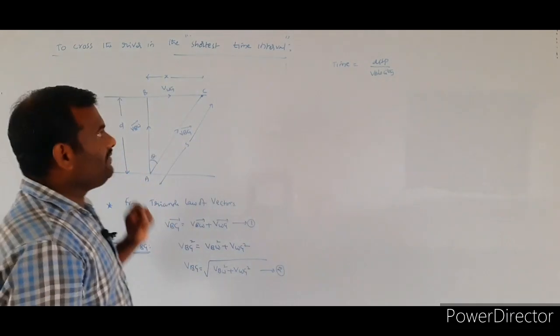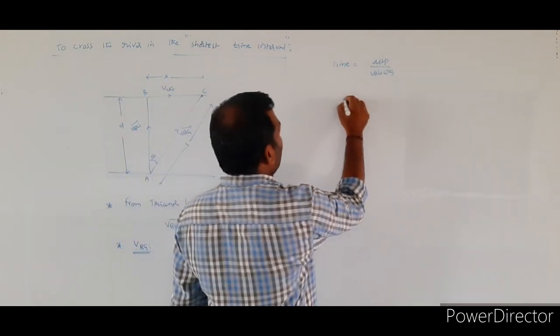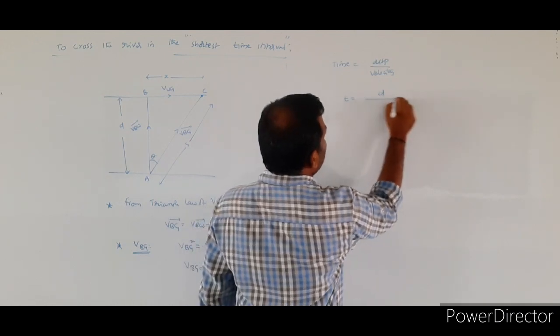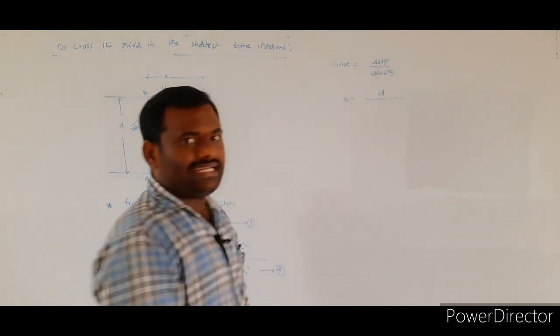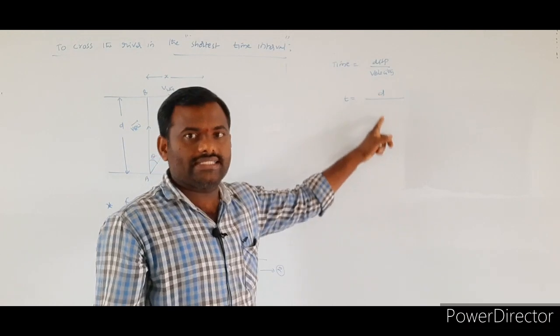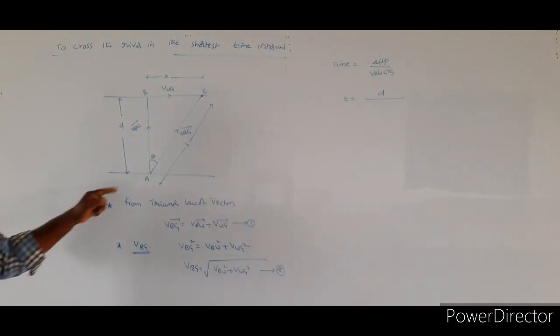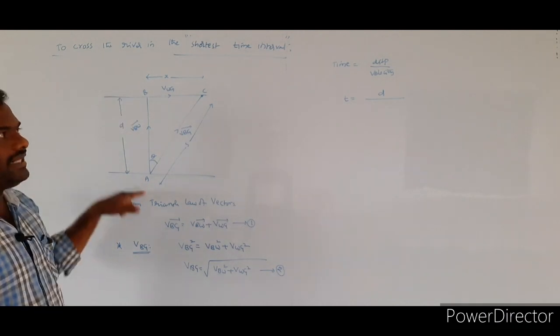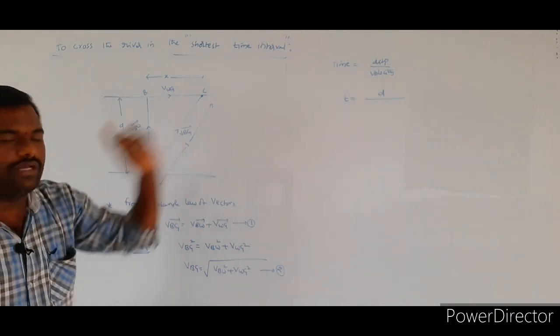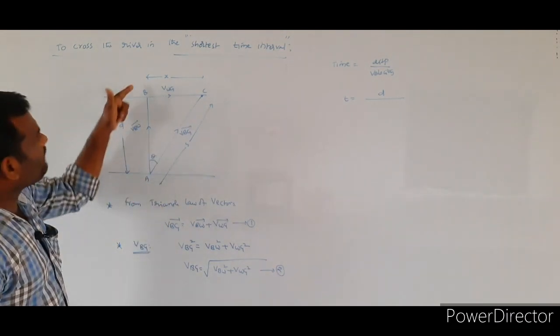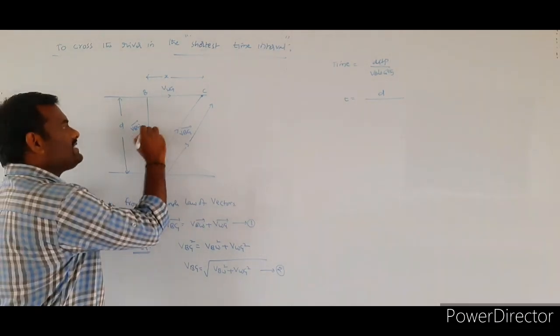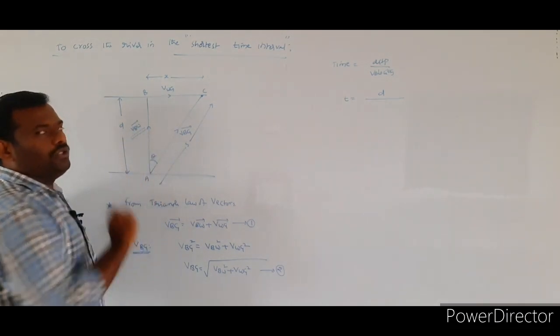So I will write time T is equal to displacement by velocity. I am assuming that it is crossing the river, so its width was covered by the boat. Displacement is taken from A to B, that is nothing but the width of the river. In the direction of the displacement, what was the velocity present? VBW.